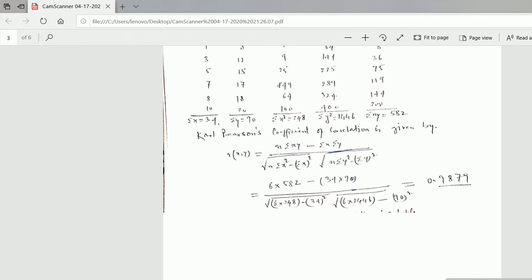You write the values over here. n equals 6, sigma xy is 582, minus sigma x is 34 and sigma y is 90. Under the root, n is 6 and sigma x square is 248, minus sigma x whole square, which is 34 squared, and then under root 6 into 1446 minus 90 squared. So after simplifying this calculation, we get 0.9879. This is the correlation coefficient of the given data.